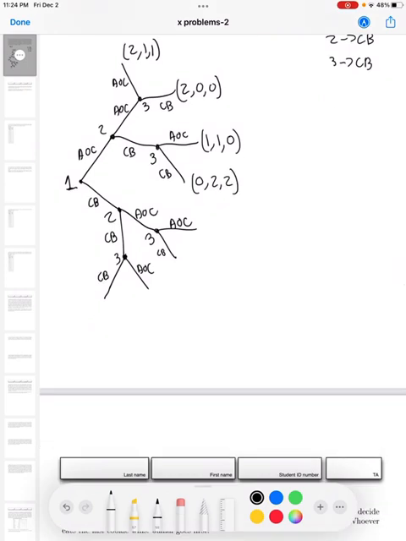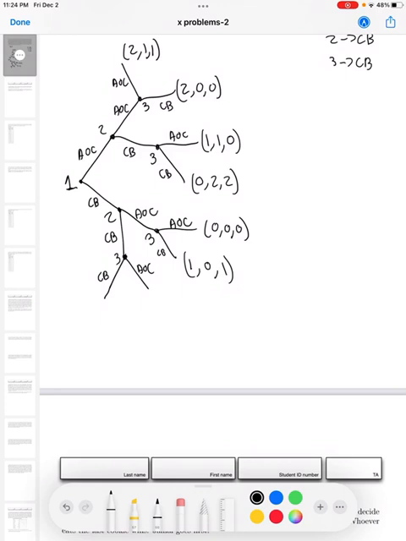Now, the one underneath for 1. If donor 1 chooses CB, and then donor 2 chooses AOC, and 3 chooses AOC, then everyone gets a 0 since it doesn't go in anyone's favor. If donor 1 chooses CB, donor 2 chooses AOC, and 3 chooses CB, donor 1 gets 1, and then they get 0 and 1.